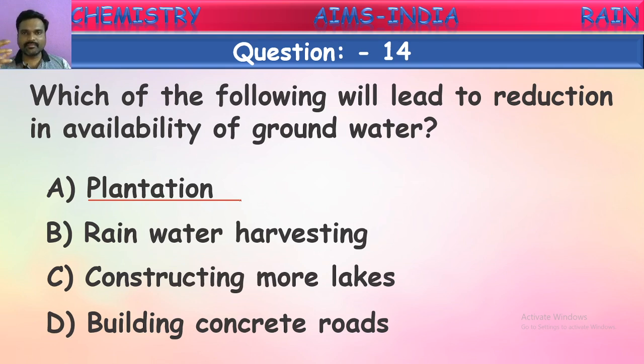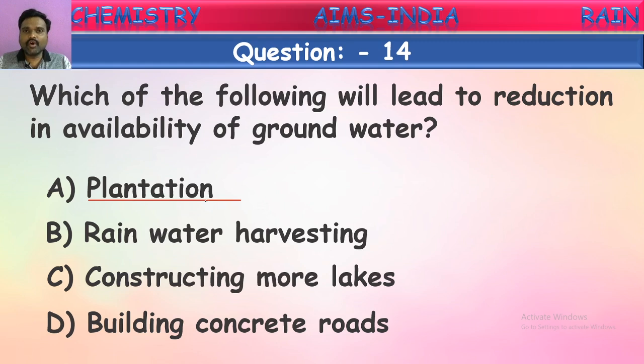So when you plant more trees, they cause greenery and they create some coolness in that atmosphere. Where there is coolness, rains will be more in that area, and hence rain will be occurring more, so that the groundwater level will be increased in those areas. So plantation increases the availability of groundwater. It won't reduce. It increases.